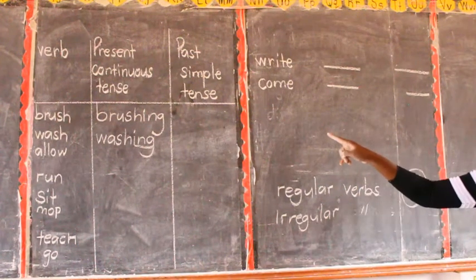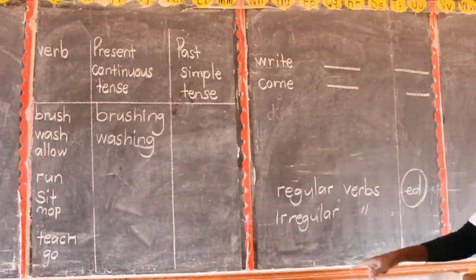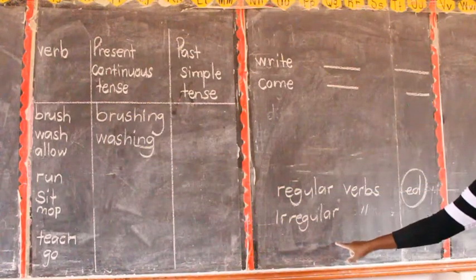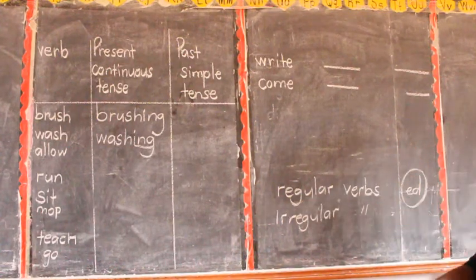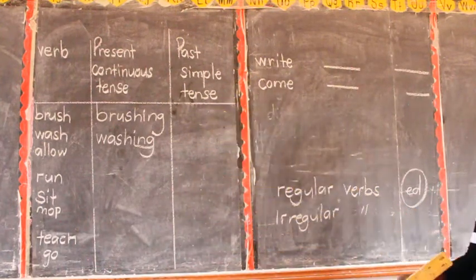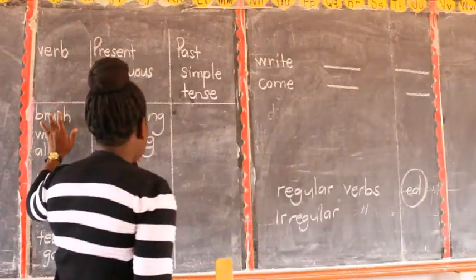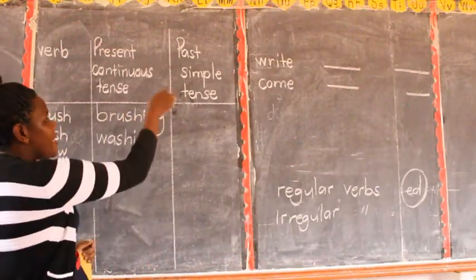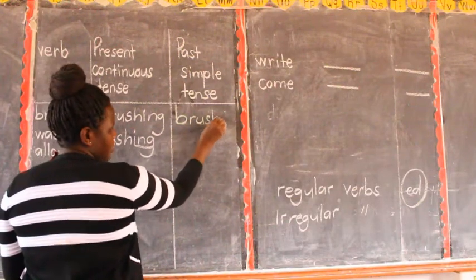You're going to see them. You'll be identifying which verbs fall under regular or irregular verbs. Are we together? So here, regular verbs are verbs whereby you add ed in the past simple tense. For example, we have brush, brushing. Here, the past simple of brush is going to be what? Brushed.